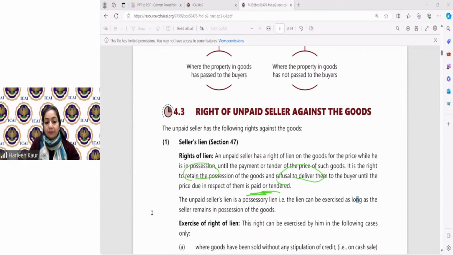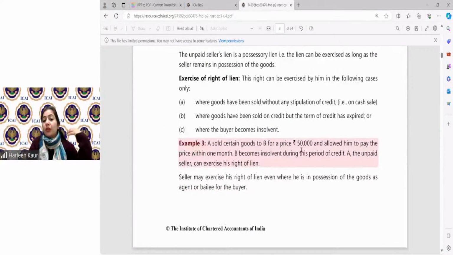Let's move further. A sold the goods for 50,000 and allowed him to pay the price within 1 month. So I have given him the credit period. You all know why you are asking what is the meaning of credit period. Cash sale होती है, credit sale होती है. Cash मतलब cash पे payment immediately करनी है. Credit मतलब उधार का period दिया हुआ है.